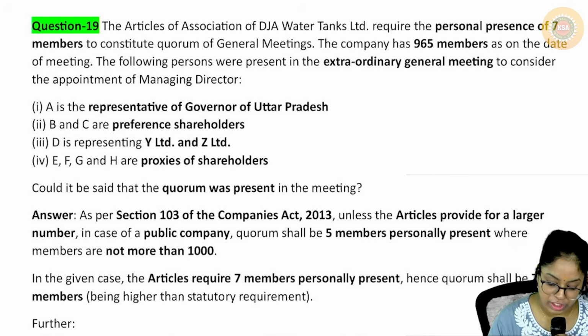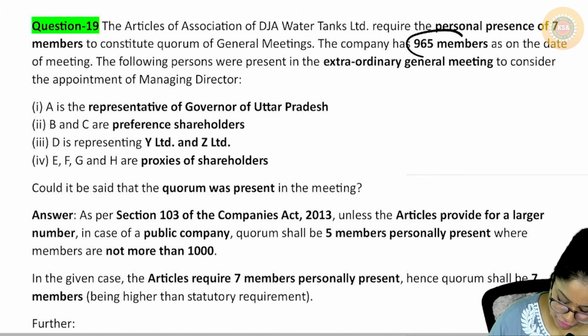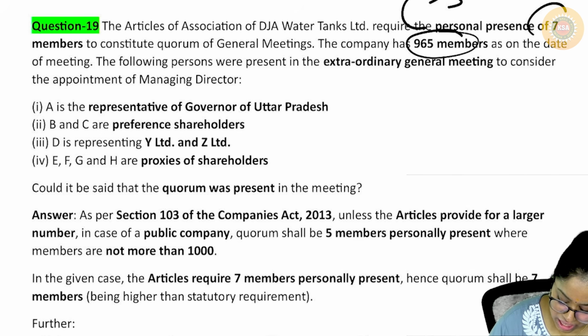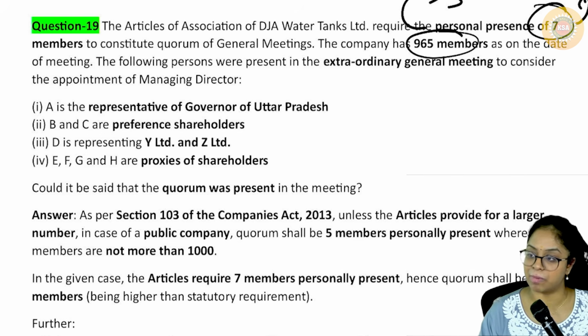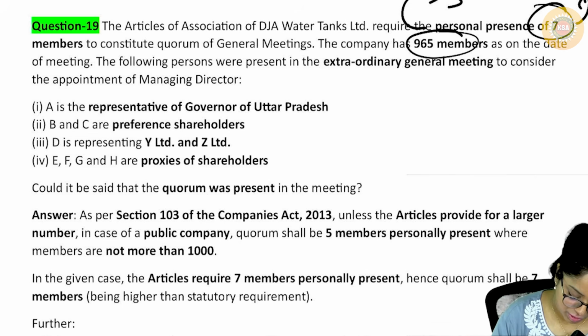a quorum of general meeting. The company has 965 members. So for 965 members the quorum is 5, but what do the articles say? 7. So which one do we comply with? Both. So minimum I need to have how many? 7 or more. Then only I'll comply with both, right?